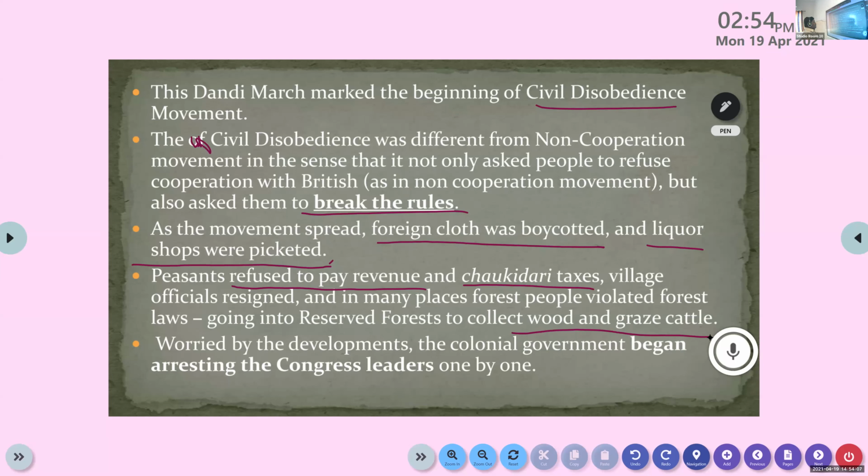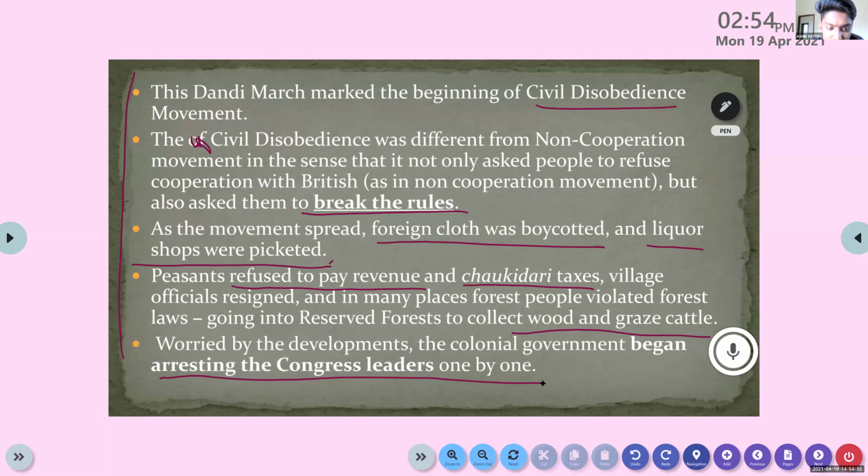Worried about these developments, the colonial government began arresting the Congress leaders one by one. Clear? Yes, sir.